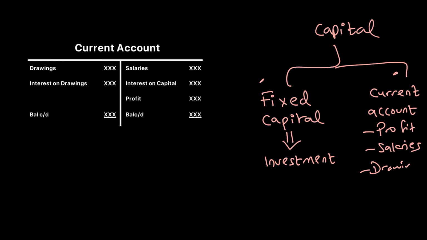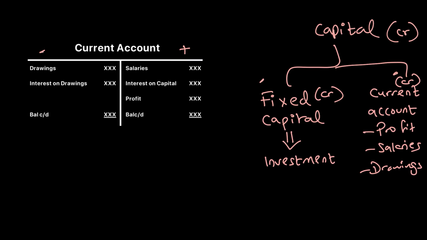All the appropriations during the year will be recorded in the current account, whereas the investment should be recorded in the fixed capital account. Now remember, capital is credit in nature, so your fixed capital account will also be credit in nature and your current account will also be credit in nature. So whatever the partners get should go on the credit side of the current account. Whatever the partners have to pay or it reduces their capital should go on the debit side.